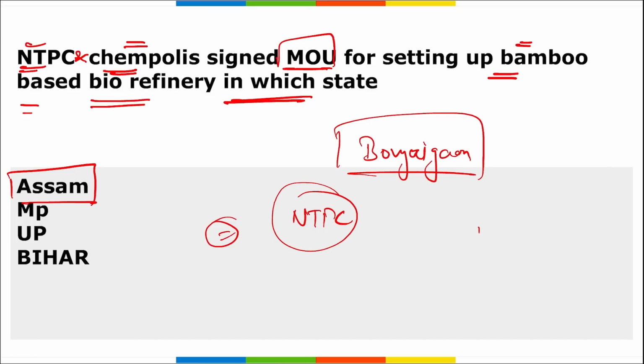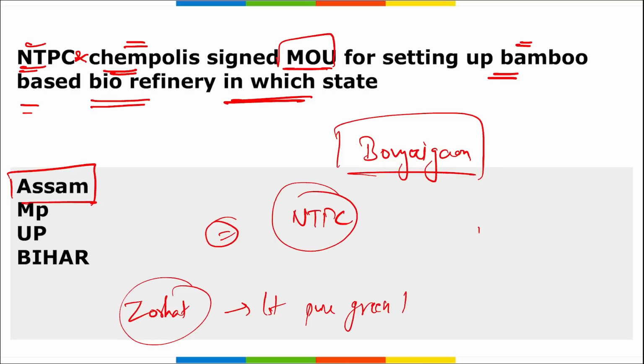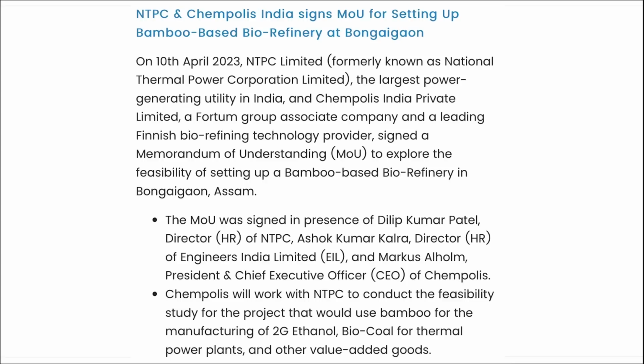And if you remember, in Assam only, in Jorhat, the first pure green hydrogen producing plant has also been launched by Oil India Limited. Here you can see NTPC and Chempolis together signed an MOU for setting up a bamboo-based biorefinery at Bongaigaon in Assam.